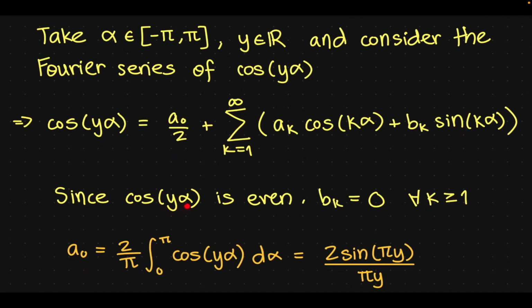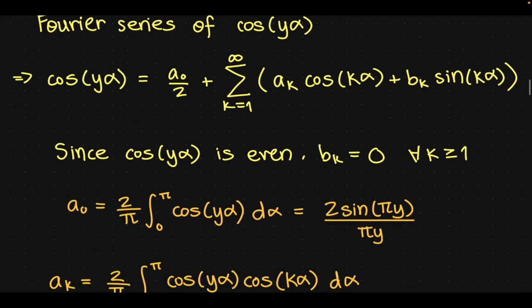Notice cosine y alpha is even, so the b_k term, without doing any integration, we can just find to be 0 for all k greater than or equal to 1. So a naught has the formula 2 over pi integral 0 to pi cosine y alpha d alpha.